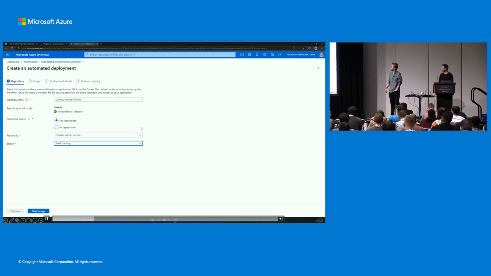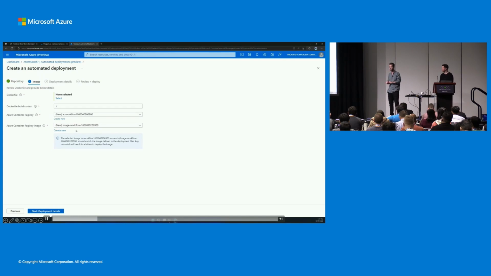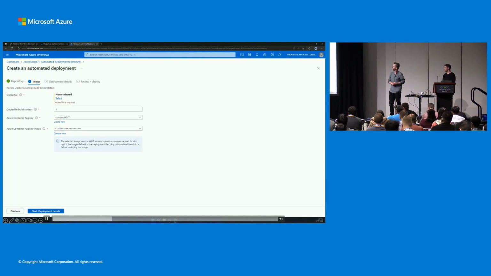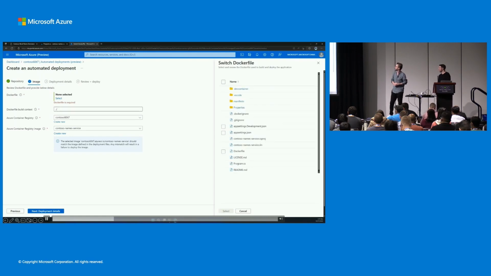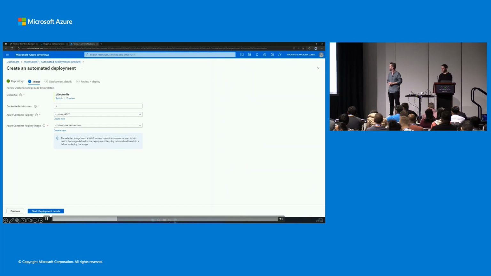Contoso name service, nice. And then we can go to the next page where it will ask a little bit more about the image, right? So we just created the Docker file and pushed that image to ACR within VS Code, and now we can use that Docker file from within the repository and use the ACR image that we pushed. And we got to remember to select the Docker file. Always forget. So this will open up a little window over here, File Explorer, to select the Docker file.